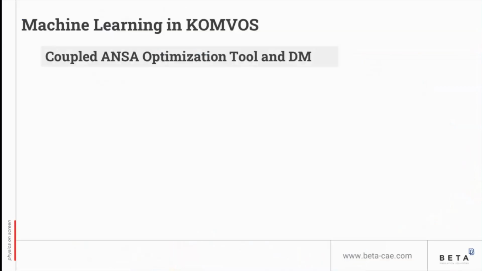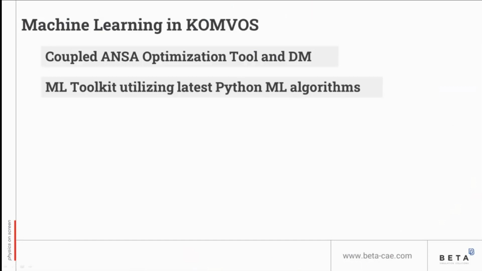A small summary of what is currently available concerning machine learning in Convos and also ANSA is that the optimization tool was coupled with the DM, the data management system, which means that we can now use the optimization tool to create a design of experiments, use them as our data sets that are directly saved in the DM system as simulation runs. This, of course, helps with handling data within Convos that will be used for training of our machine learning models.